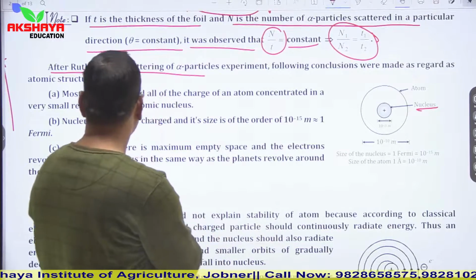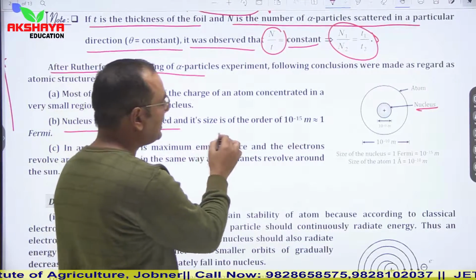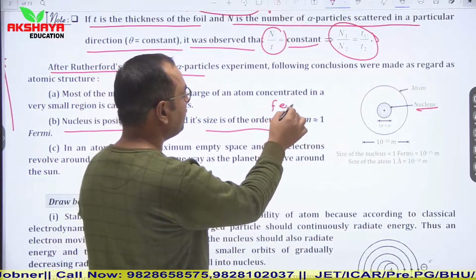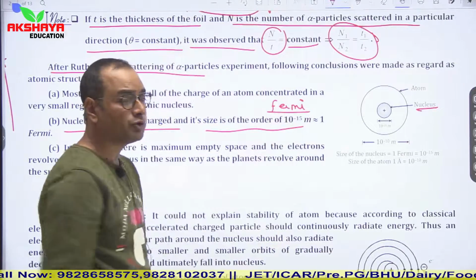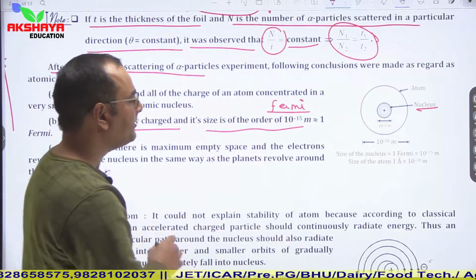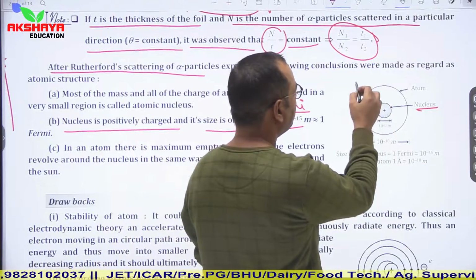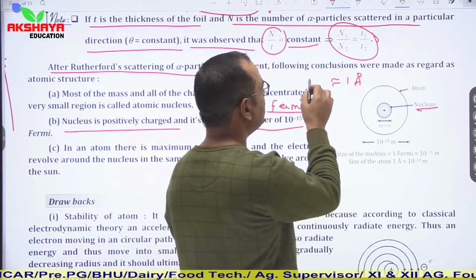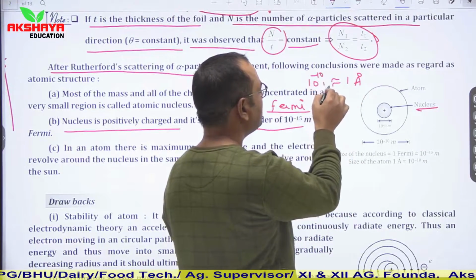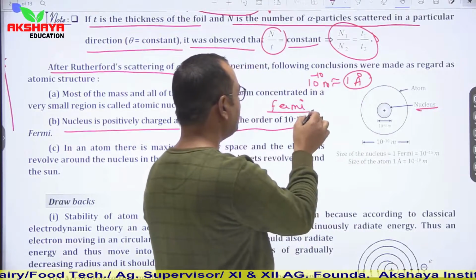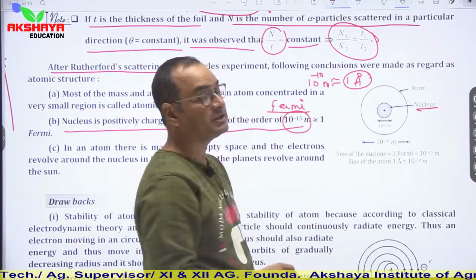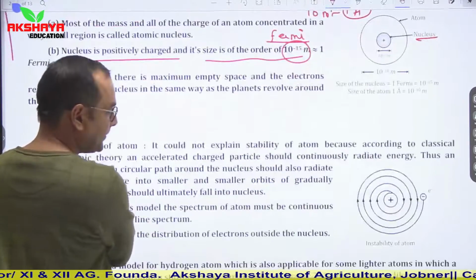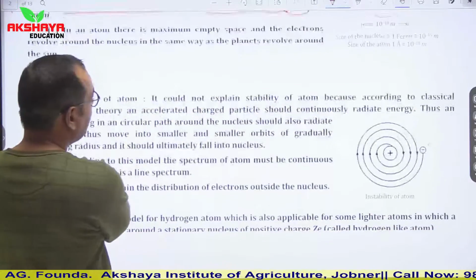According to him, the nucleus is positively charged and its size is almost 10 to the power minus 15 meter. It means it is in the order of Fermi. The size of the atom is in the order of angstrom, almost 1 angstrom, or 10 to the power minus 10 meter. So 1 angstrom is the size of the atom and 1 Fermi, or 10 to the power minus 15 meter, is the size of the nucleus. This is the brief introduction about Rutherford's model.